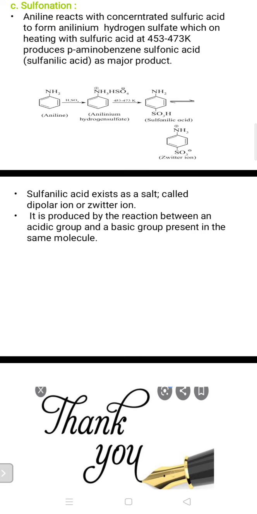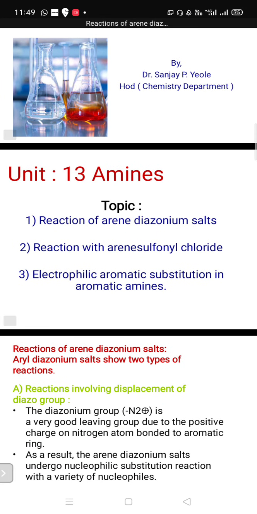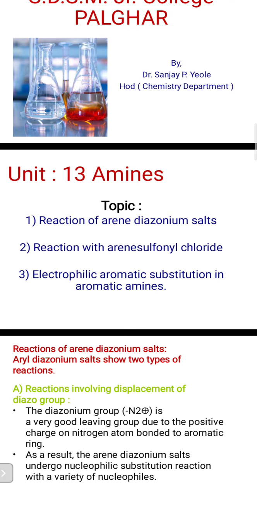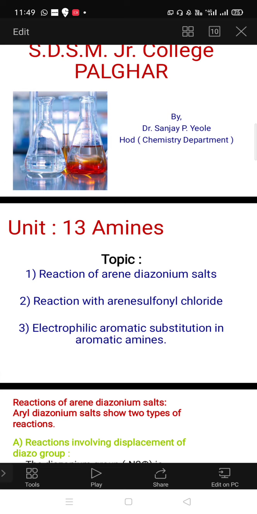Students, today we learned some basic properties and reactions. First of all, reactions of arene diazonium salts, some reactions with azo compounds, N2 plus, then reaction with arene sulfonyl chloride, addition of sulfuric acid, and at last electrophilic aromatic substitution reactions, bromination, nitration, etc. I hope that you will revise these topics at home at least one or two times, and study well.